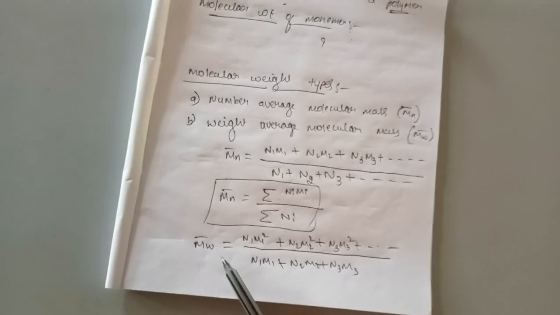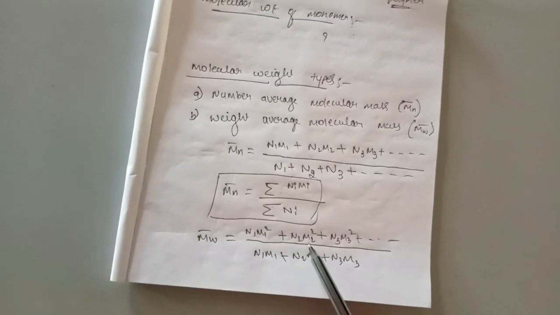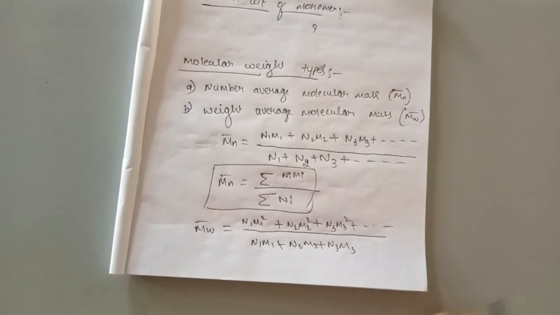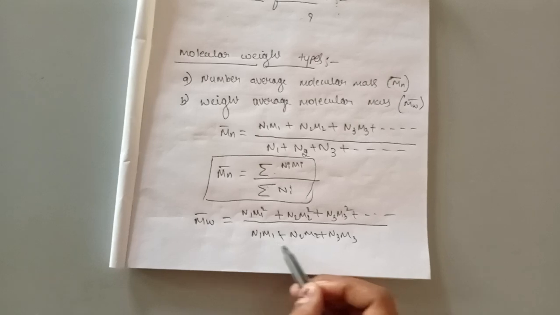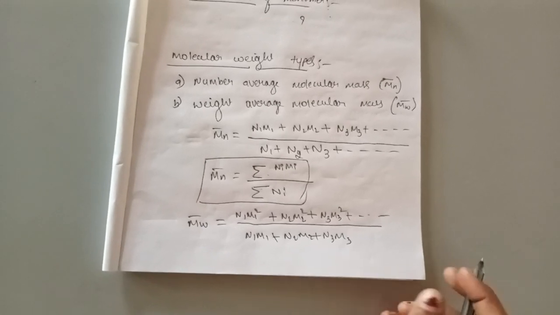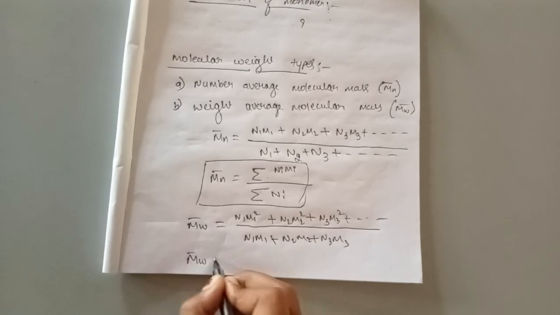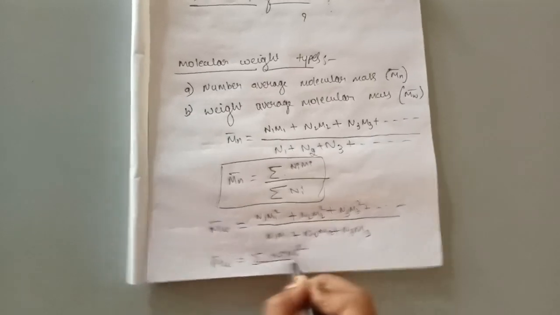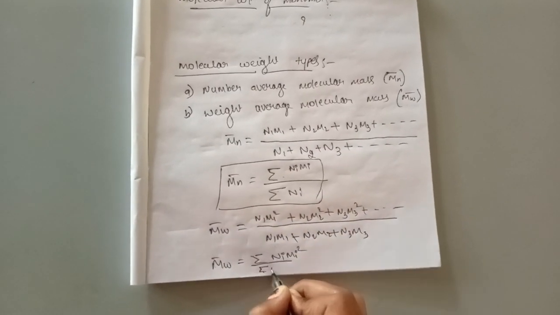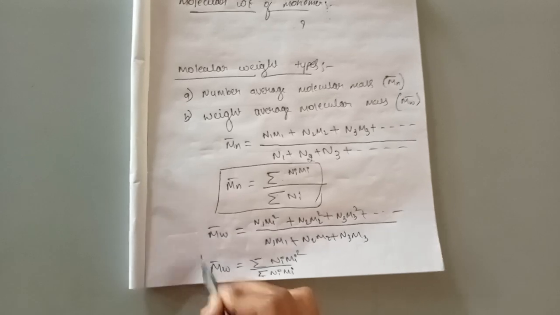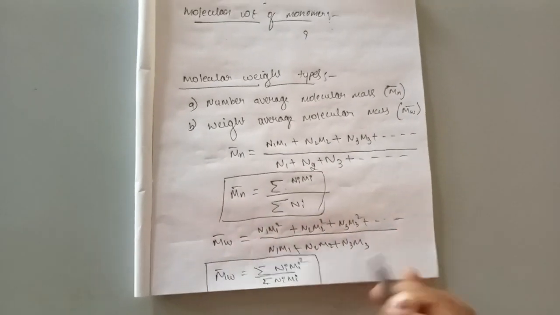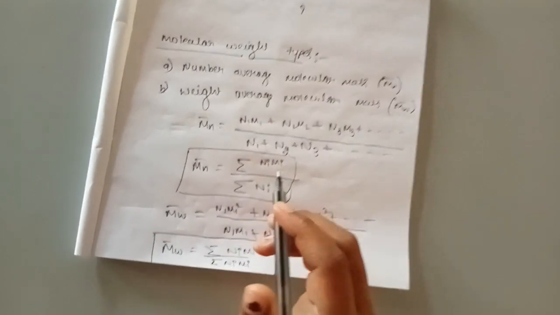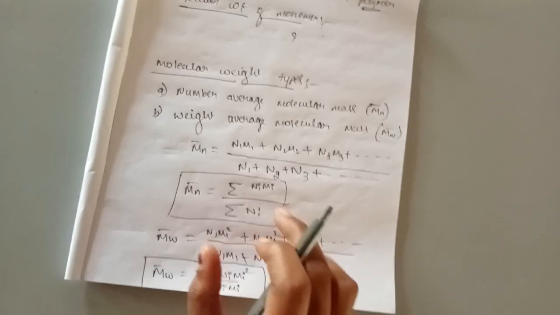Weight average molecular mass can be written as N1 M1 square plus N2 M2 square plus N3 M3 square and so on till the nth term, divided by N1 M1 plus N2 M2 plus N3 M3. This can also be written as the summation of Ni Mi square divided by the summation of Ni Mi. This is how you can write the formulas to calculate weight average and number average molecular mass. So this is about the types of molecular masses.